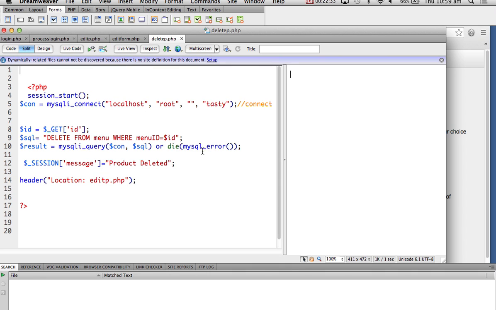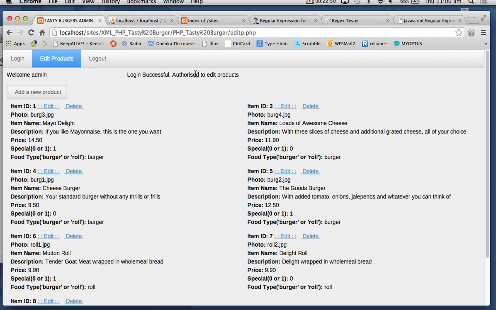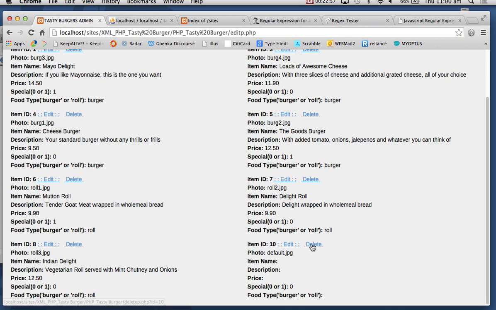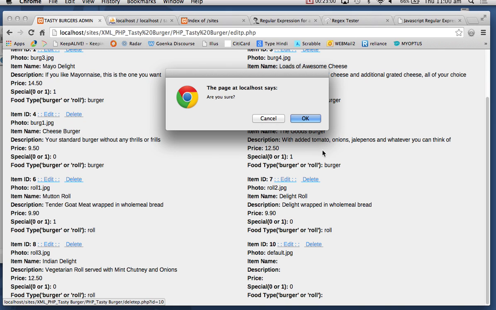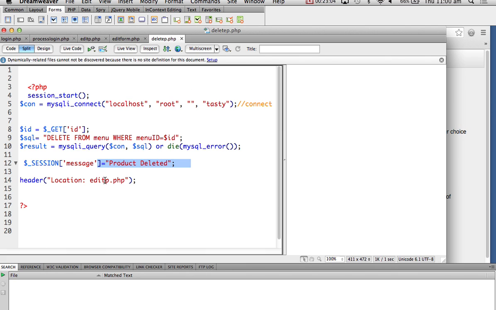Delete.php is a PHP file that says connect to the database, get the ID from the previous page, delete from menu where ID is equal to this ID, and set the message to product deleted, which means this message will become product deleted. So let me quickly add a product. If I just delete this one and I say OK, the message becomes product deleted. Set the message and go back to edit P. Simple script.